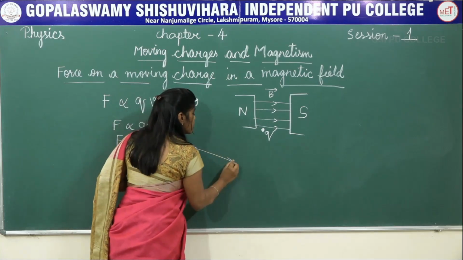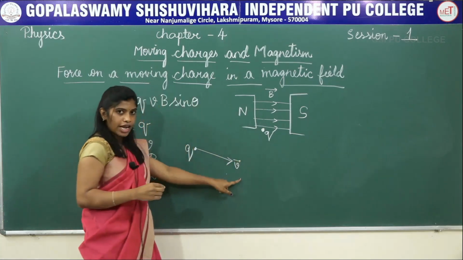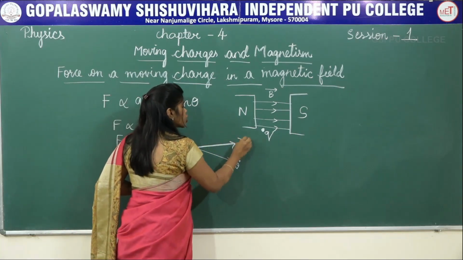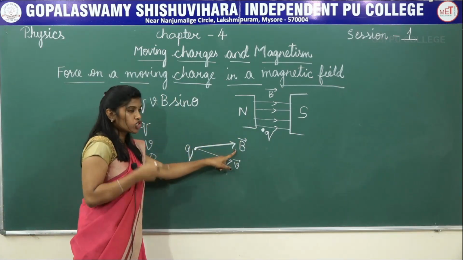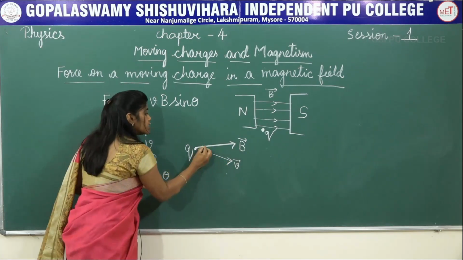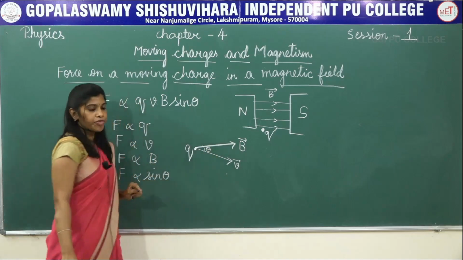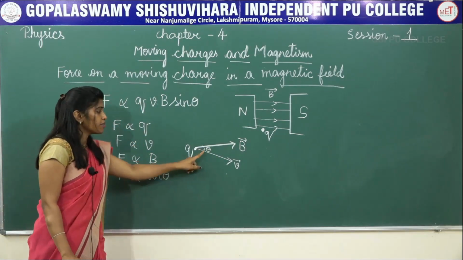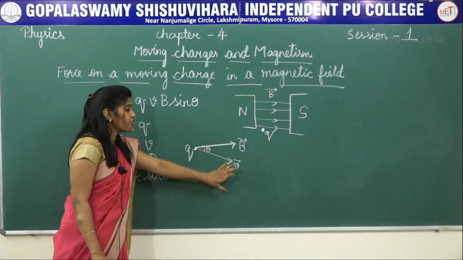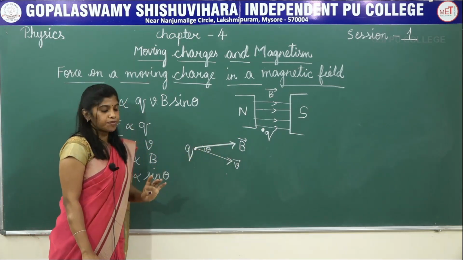It is moving with certain velocity v in this direction, and I am going to apply the magnetic field in this direction. The angle between the direction of the magnetic field and the motion of the charge is nothing but theta, and this sine of theta is nothing but this angle. So theta is the angle between the direction of the magnetic field and the velocity of the charge.